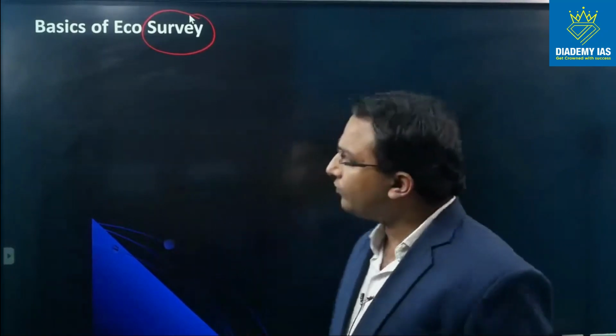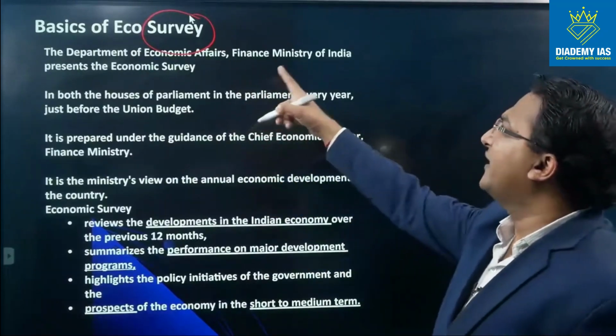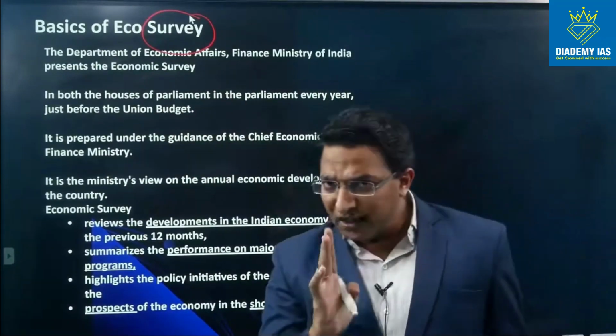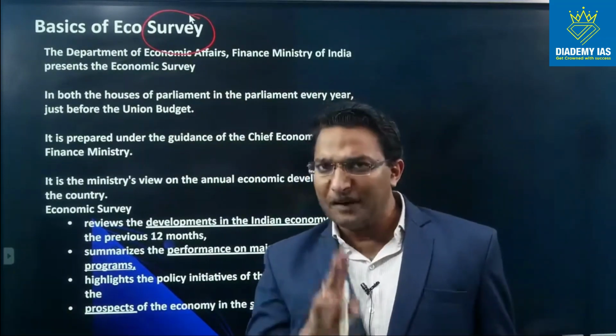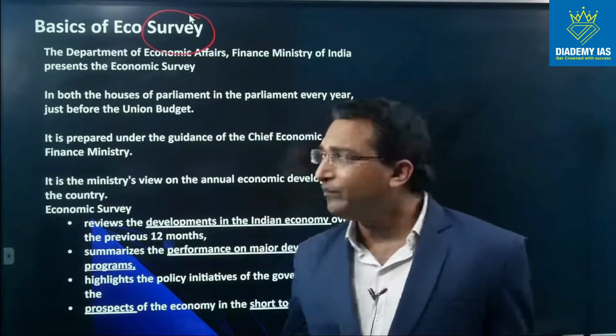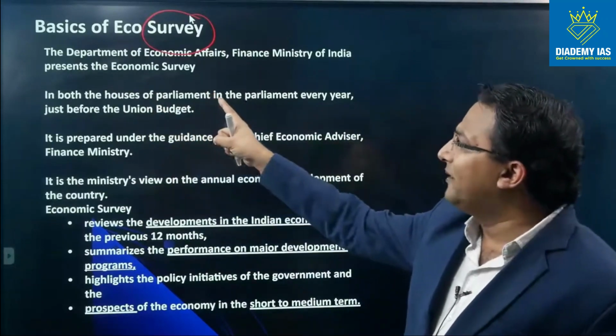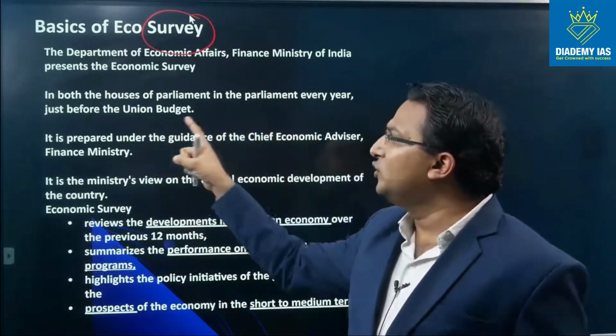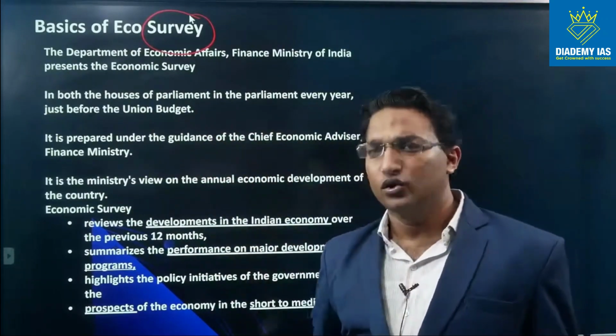It is put just one day before the budget. So if the budget is put on 1st of February, this economic survey is put in the parliament on 31st of January. So the Department of Economic Affairs, Finance Ministry of India presents the economic survey. The budget is also prepared by the same Department of Economic Affairs. Economic survey is also prepared by the same department, right? In both the houses of parliament, that is Lok Sabha and Rajya Sabha, every year just before the union budget. So one day prior to the union budget.